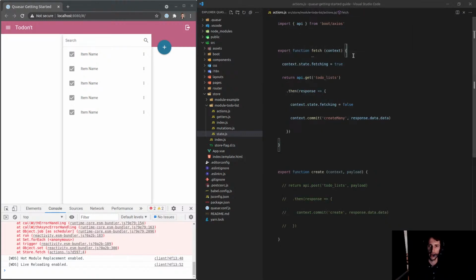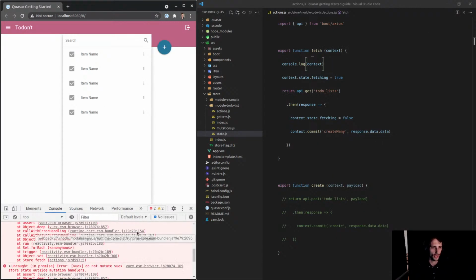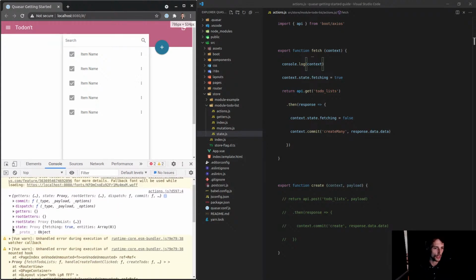Yep. And just to check that I've got everything right, I'm going to console.log the context in case this doesn't work by default. It looks like it doesn't. So let's have a look at the context here. What are we getting? So we are getting the state.